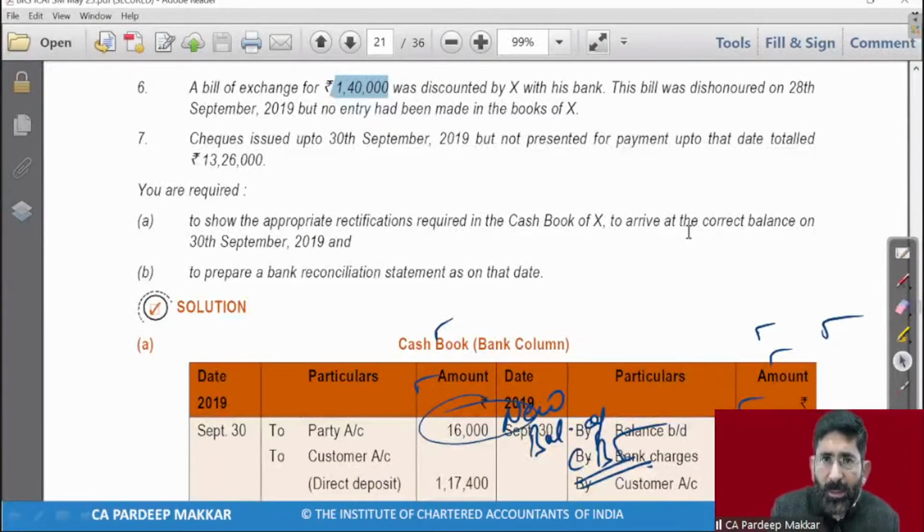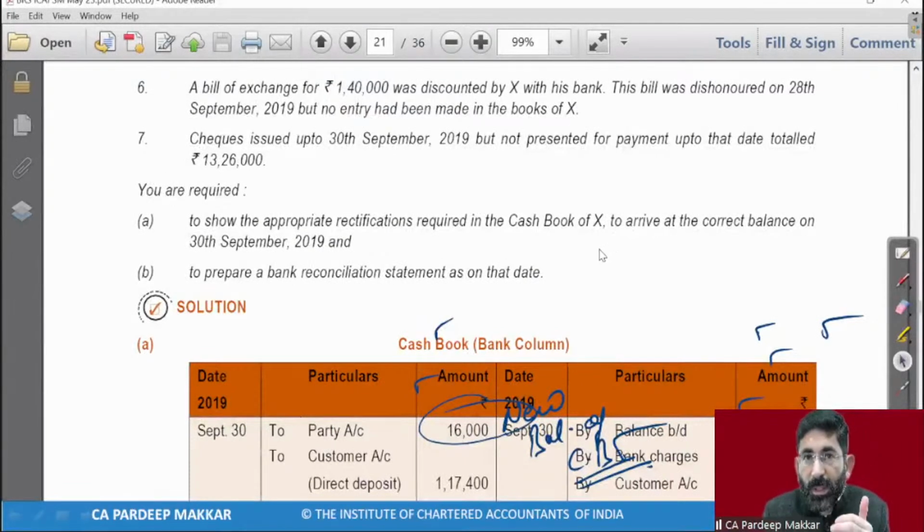Is it in your syllabus? Is bill of exchange in your syllabus? I don't remember exactly. You will have to check it out. Consignment, joint venture. Yeah, this is in your syllabus, but this has not been done by you yet. Yes, this is not done by you yet, in my opinion. So when you do it, you will understand it.